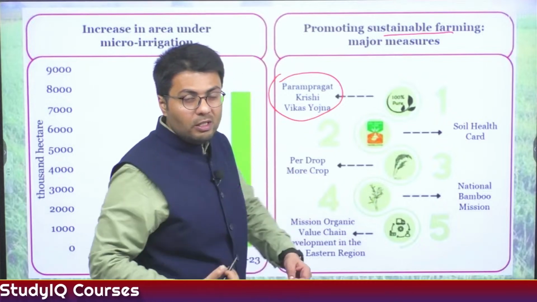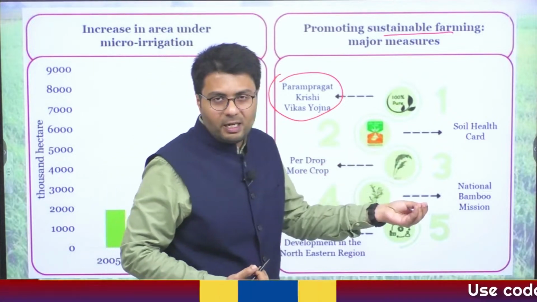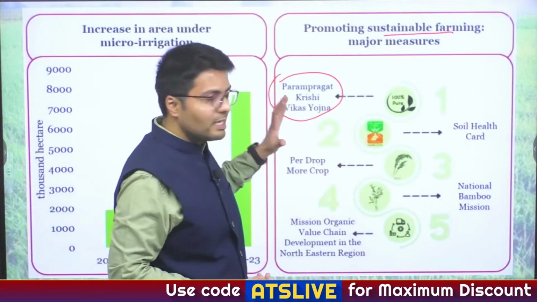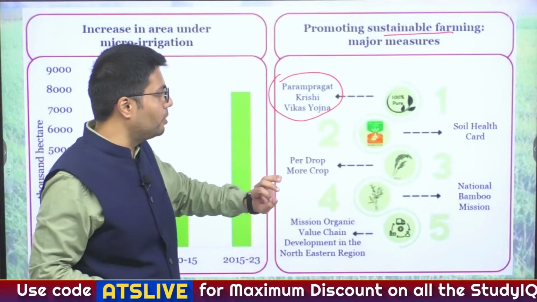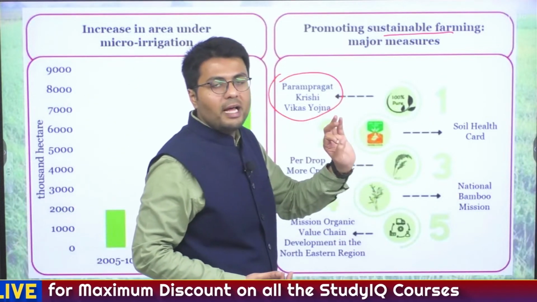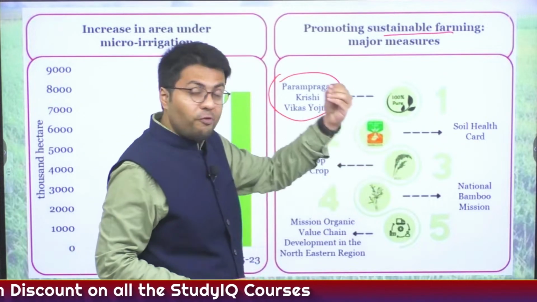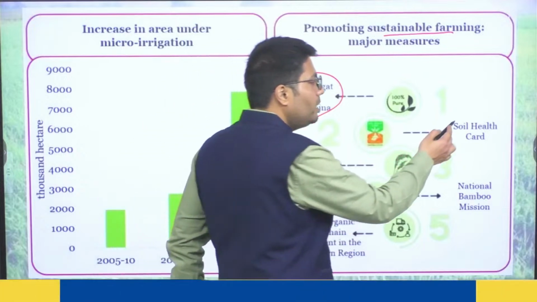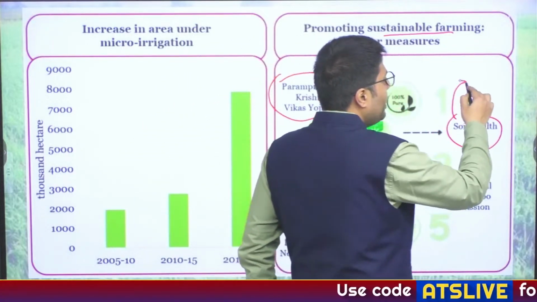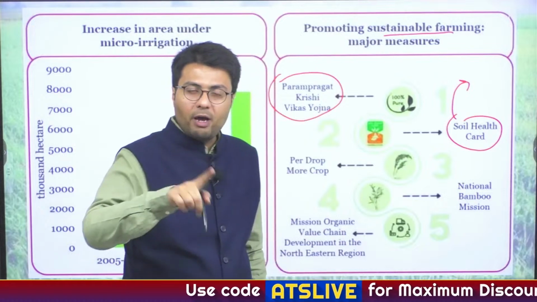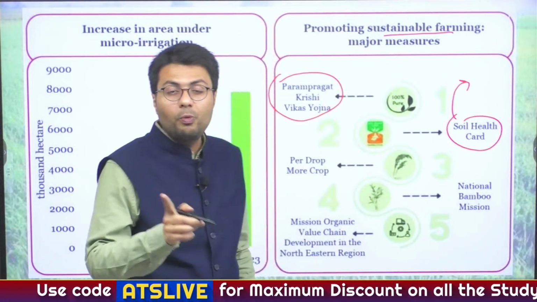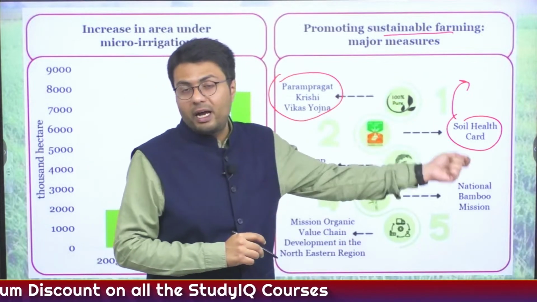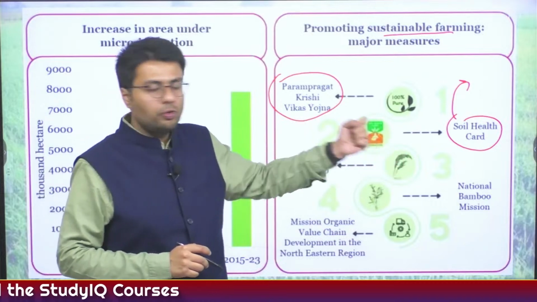And as you know, organic foods are in much higher demand in urban areas and are available at a much higher cost, and that is why it has the potential of increasing the incomes for the farmers. Also, to reduce reliance on fertilizers, or to prevent the misuse of fertilizers like urea, the government is distributing the soil health card, which will provide exact information on what kind of macronutrients, micronutrients, or fertilizers should be used by farmers if we want to improve agricultural yield. So that is done through the soil health card.